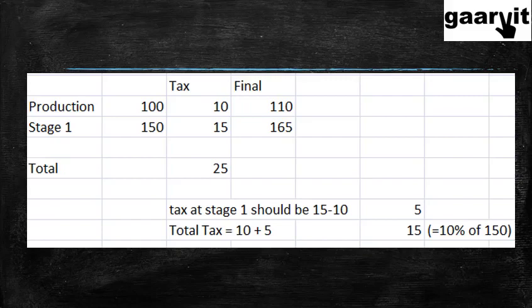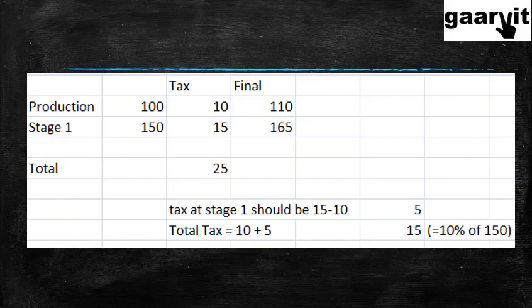So effectively, the government only needs to get the tax on the value added. So the tax that he pays is 15 minus 10. So 15, that is his tax, 10% on 150, minus the tax that is already paid, that is rupees 10, which is rupees 5. So the total tax becomes 10 plus 5, 15, which as you can see is also 10% of 150.